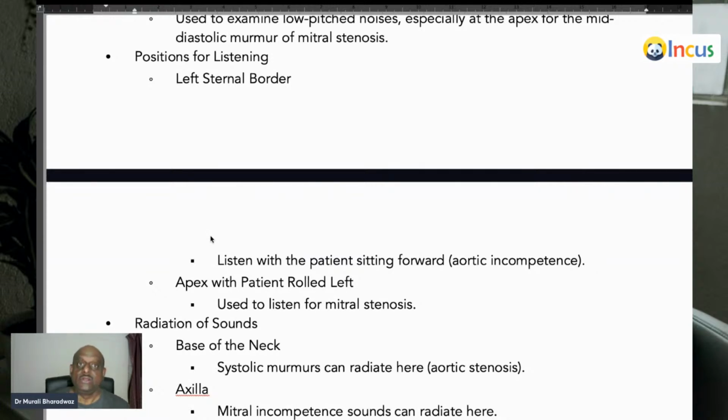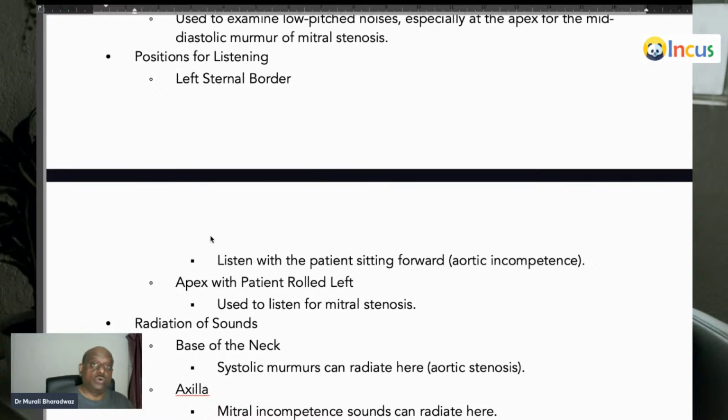So ask the patient to sit forward, lean forward, and then hold the inspiration, because the aortic regurgitation murmur sound and the lung sounds are more or less similar. So there's a reason: listen when the patient is sitting forward, holding his breath. In the left sternal border, neo-aortic area is the place where you listen for aortic incompetence.